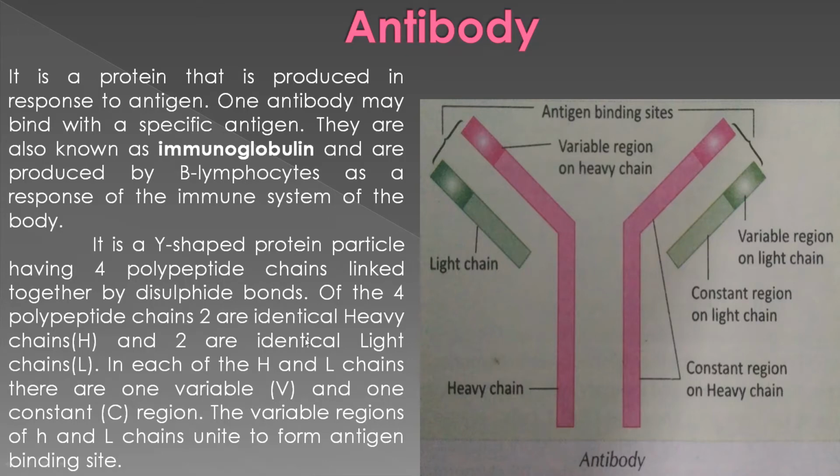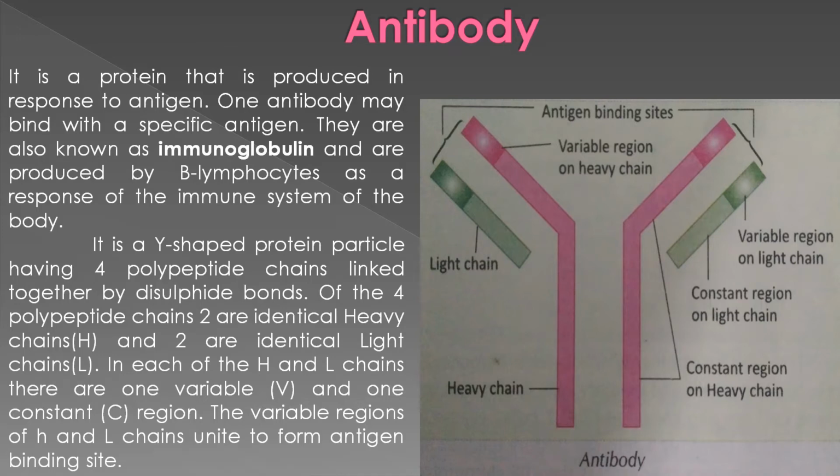Clear? The variable regions of the heavy and light chains unite to form the antigen binding site. See, they are showing the antigen binding site. So the variable regions of both heavy and light chains combine together to form the antigen binding sites. So it is very clear to remember the structure of an antibody. Now we will see the mechanism of how antigen and antibodies bind together, but we will see it later.